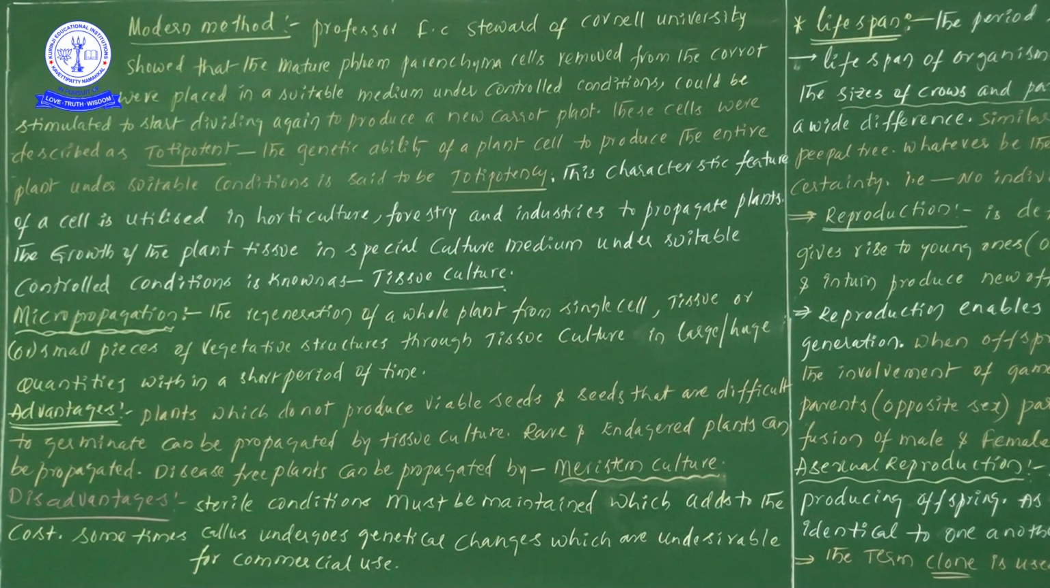You understood the point here. The Professor Stewart took phloem parenchymatous cells and placed them on a suitable medium, and when he provided all the controlled, suitable conditions, we observe the production of new plants. The development of new plants we observe from the phloem parenchymatous cells. Next one.